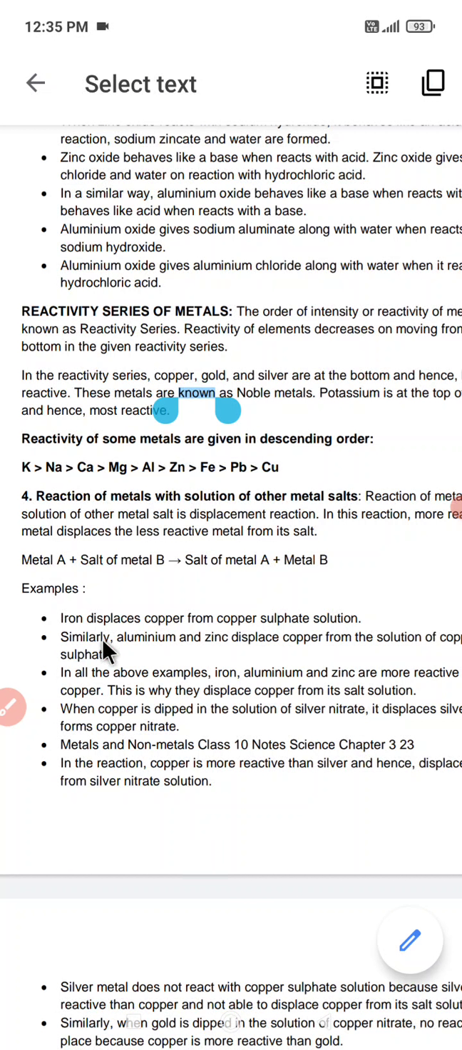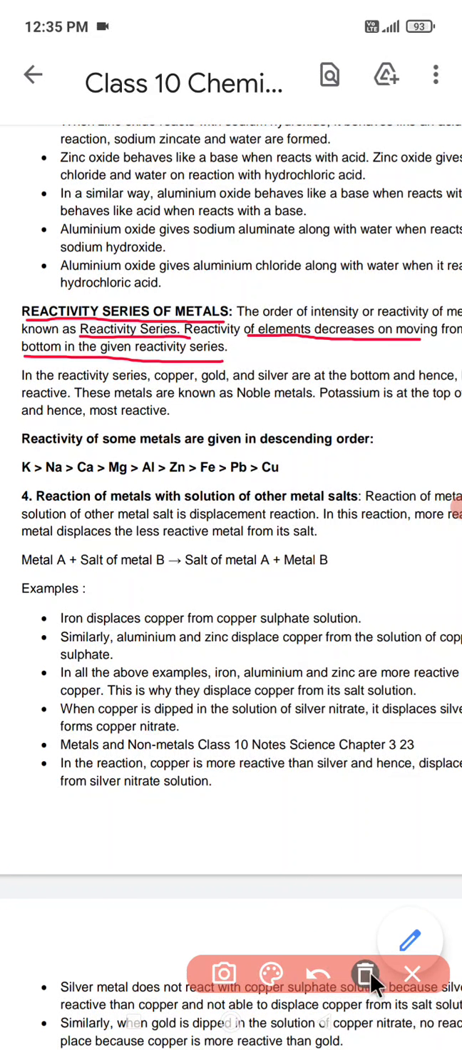These metals are known as noble metals. What is the meaning of noble metals? They are called noble metals because they do not react with the normal reagents. We know that inert gases or rare gases are called noble gases, but here we are discussing noble metals. So what is a noble metal? A noble metal is a metal like gold and platinum which does not react with the normal reagents. Potassium is at the top of the series and hence is the most reactive metal.